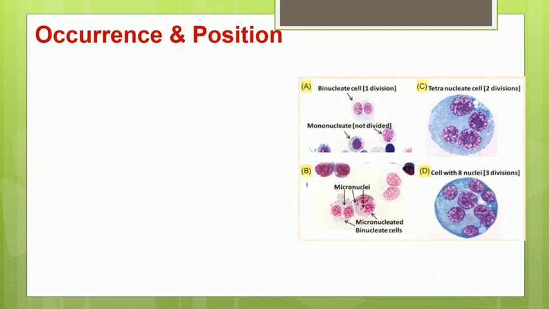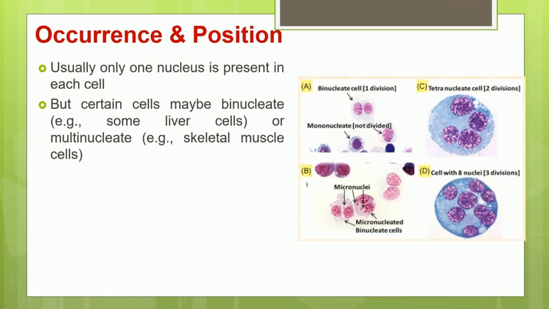Now let us study the occurrence and position of the nucleus. Usually in a cell, normally we have one nucleus present in each cell, but that is not the rule. Certain cells may have more than one nucleus. For example, liver cells have two nuclei, so they are called binucleated. The muscle cells have many nuclei, so they are called multinucleated cells. In this picture you can see a binucleated cell having two nuclei. You have four nuclei as well in a single cell, or you have multiple nuclei present in a cell as well.